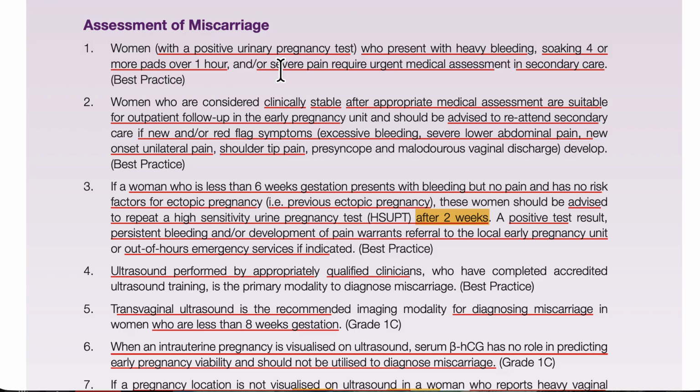These are the particular pictures for the red flag signs.